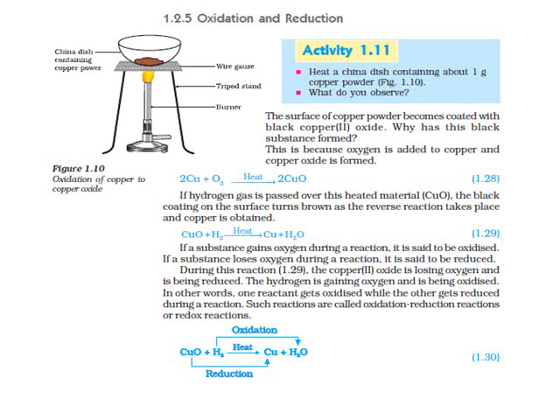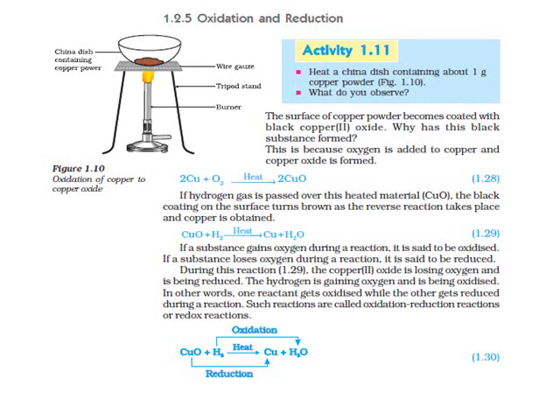If hydrogen gas is passed over this heated material, that means copper oxide, the black coating of the surface turns brown as the reverse reaction is taking place and copper is obtained. So on passing hydrogen, copper oxide again turns into copper. The equation for this is CuO plus H2 gives Cu plus H2O. If a substance gains oxygen during a reaction, it is said to be oxidized.